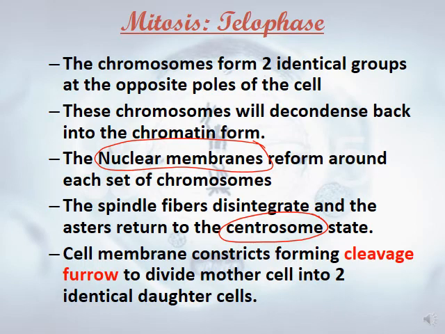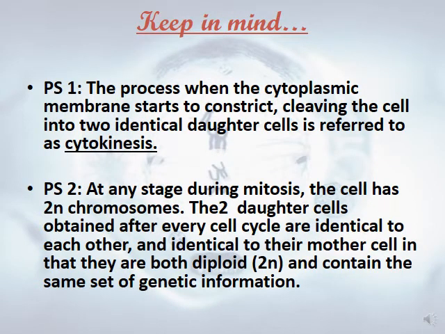So what about cytokinesis? Cytokinesis is the process in which the cytoplasmic membrane starts to constrict, cleaving the cell into two identical daughter cells. We call it cytokinesis. Note too that at any stage during mitosis, the cell has 2N chromosomes. The two daughter cells obtained after each cell cycle are identical to each other, as well as identical to the mother cell, and both are diploid, 2N, and contain the same genetic information.